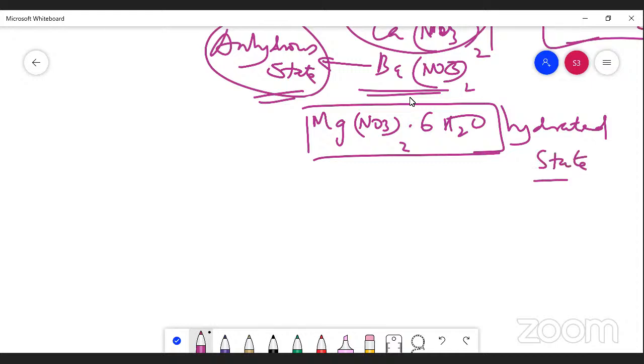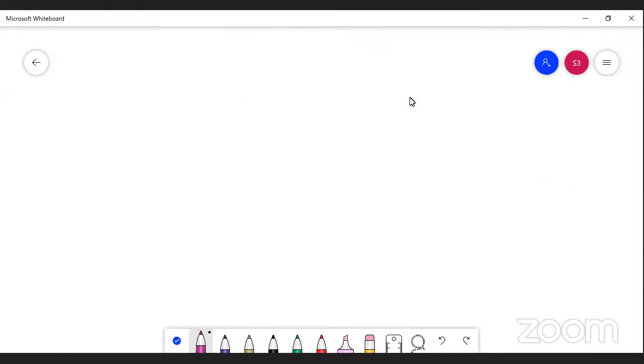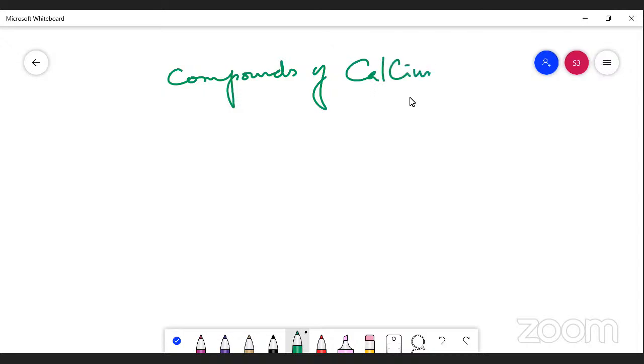Next, we are going to see the compounds of calcium. What are the compounds of calcium? We are coming to know the compounds of calcium. The point you should understand. Next, we are going to see the compounds of calcium. What are the compounds?